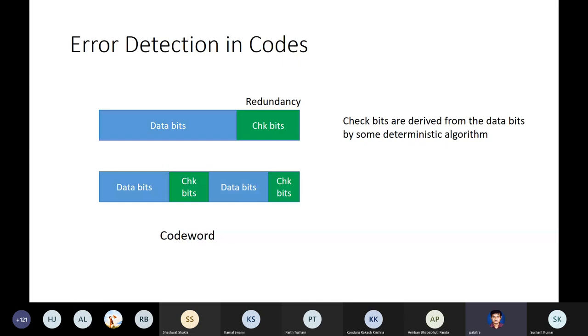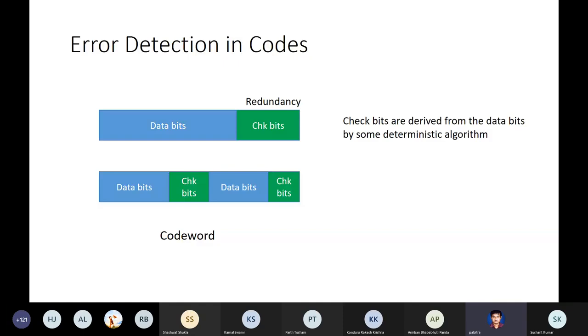And these check bits are actually derived by some algorithm. They are derived from the data bits by some algorithm. So they are computed. The data bits are generated by a human or a hard disk or whatever source communicated. Once you receive or read the data bits, you compute the check bits by looking at the data bits. And these check bits you append to the data bits.